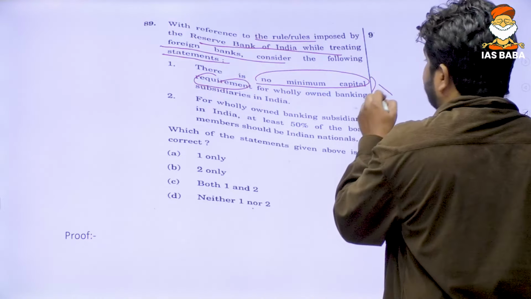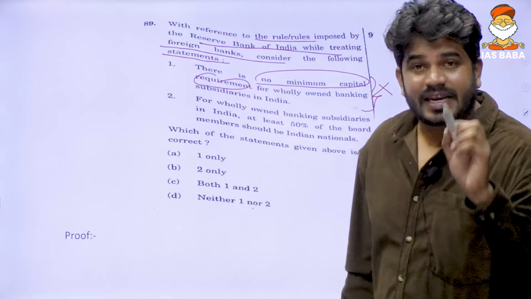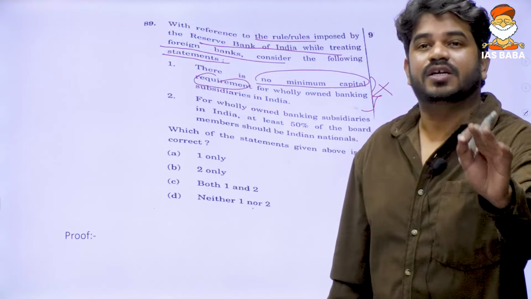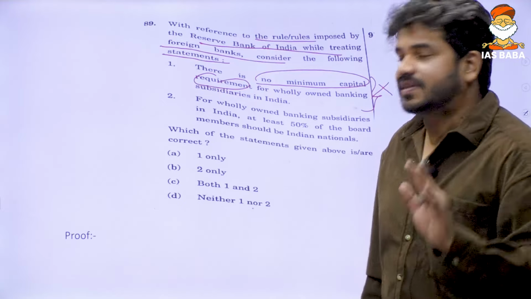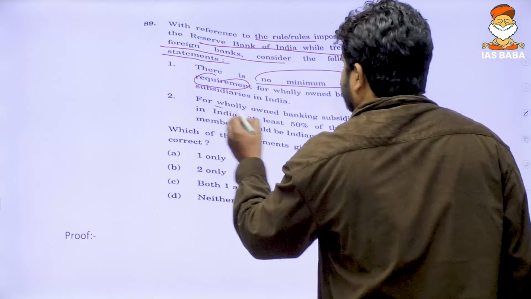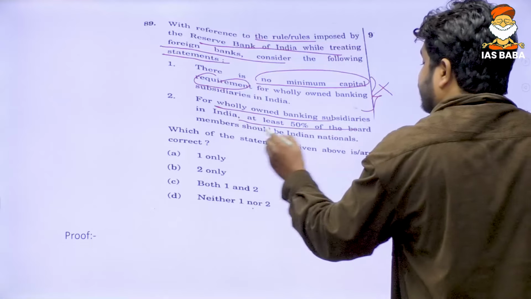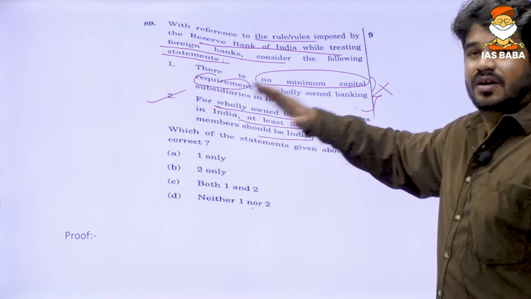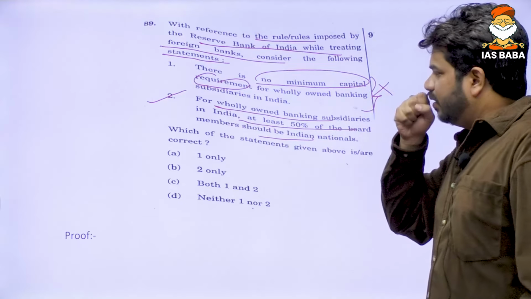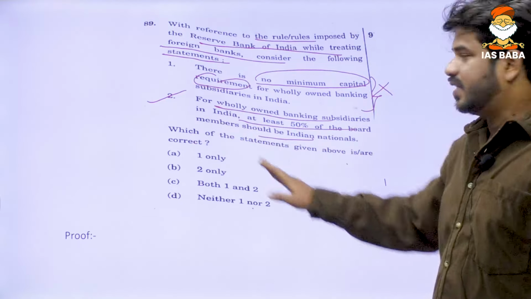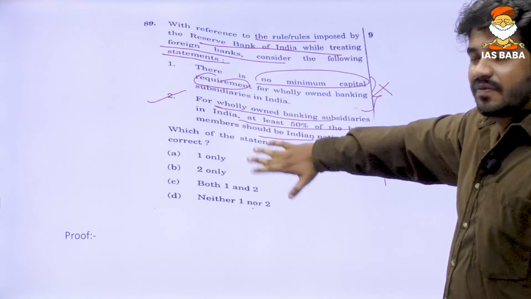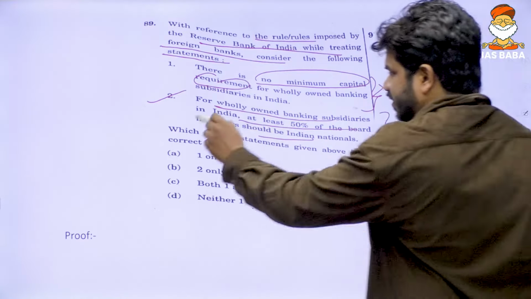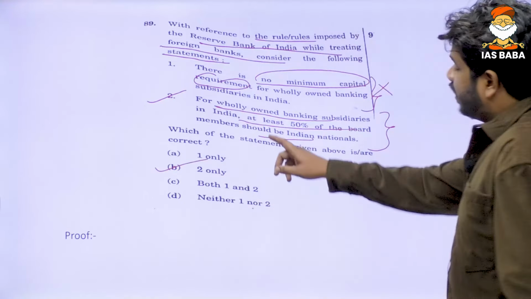So this is a wrong statement. Every bank needs a minimum capital requirement which will act like a cushion whenever it is in crisis. All right. Now let us understand the second question. This is a right answer, but understand that questions like these, which are very factual, will become very tricky in your exam. I understand this is a bit difficult because it was pure fact, but this is the right fact. So option 2 is right.